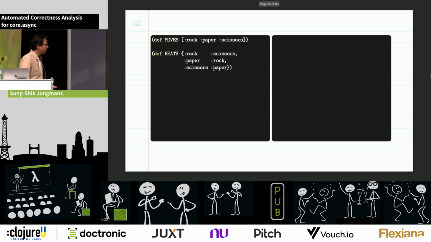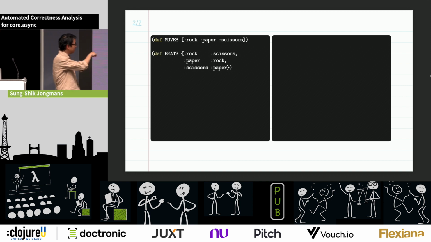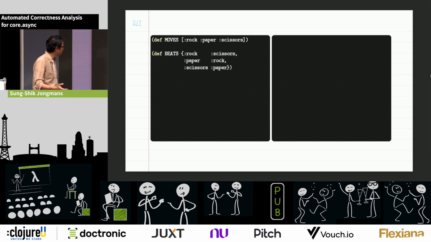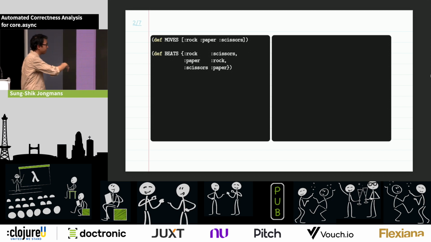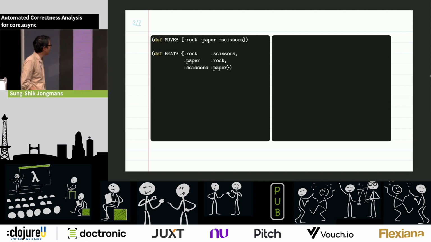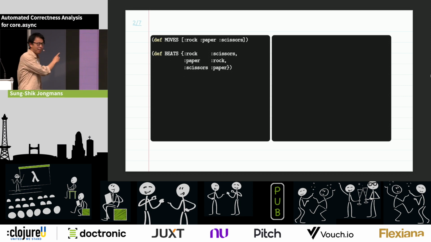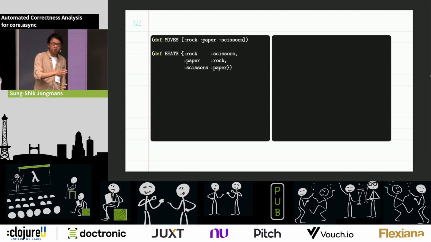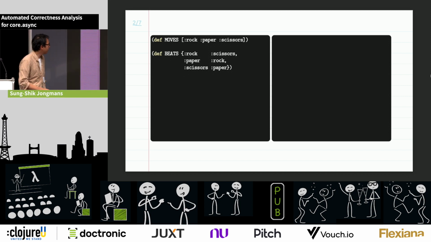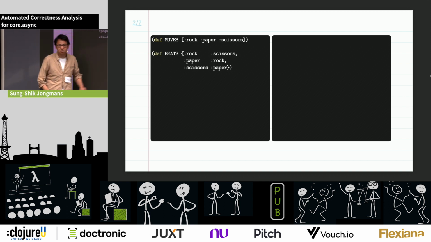So the first thing that Alex does in the blog post is define some general domain concepts for rock, paper, scissors, which is kind of simple. So we have moves: rock, paper, and scissors. And we have a map that defines which move beats which other move, right? So for instance, rock beats scissors, okay?